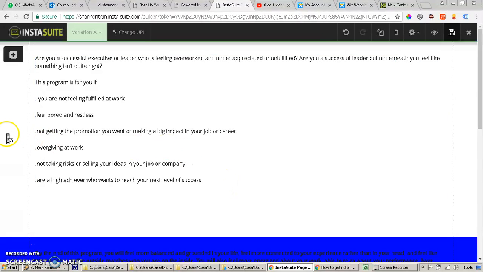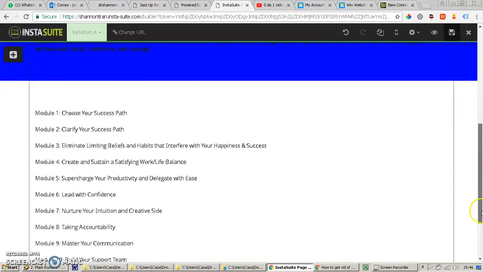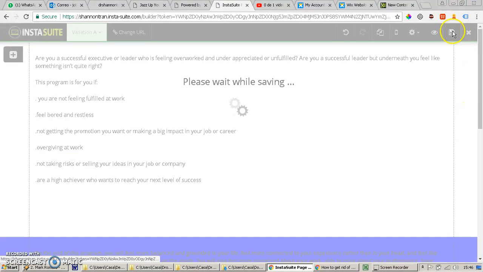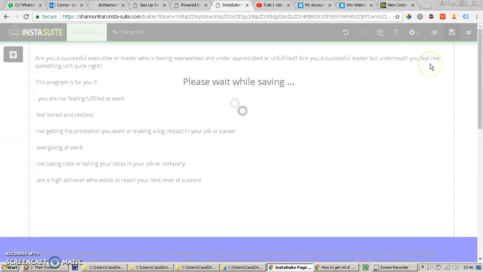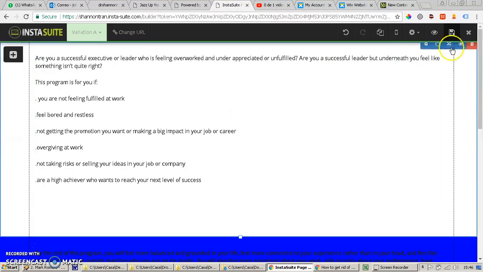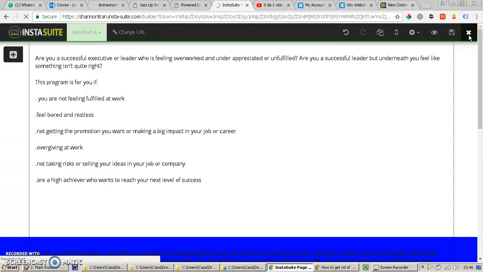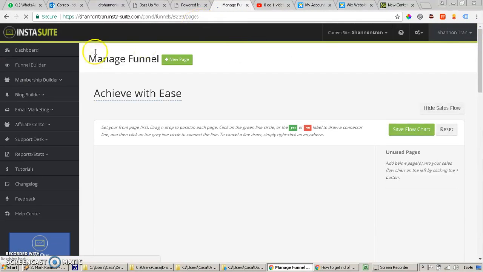Here is the InstaSuite. So here is that page that I did. Let's see where it is here, 52%. Okay, so I'm going to save here. You close the InstaSuite, and you can create variations.